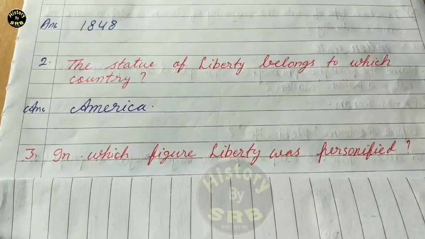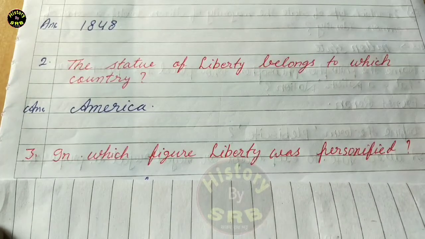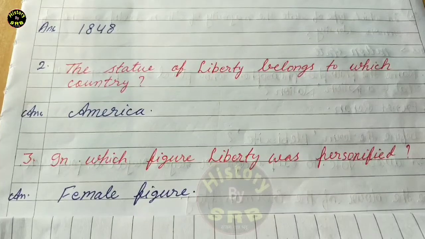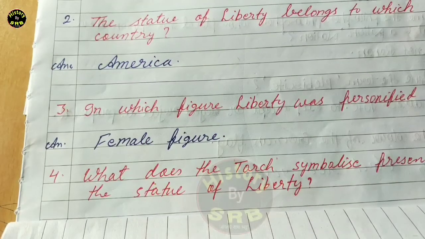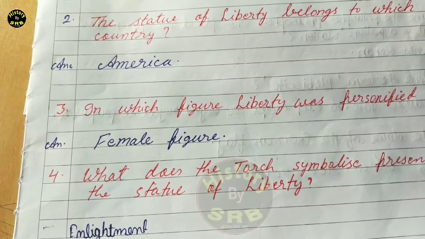Third question is that in which figure liberty was personified? The correct answer is female figure. Question number 4 is that what does the torch symbolize present in the Statue of Liberty? The correct answer is enlightenment.